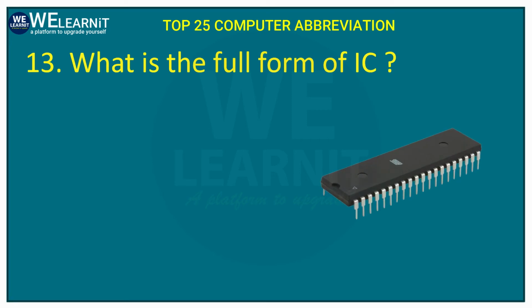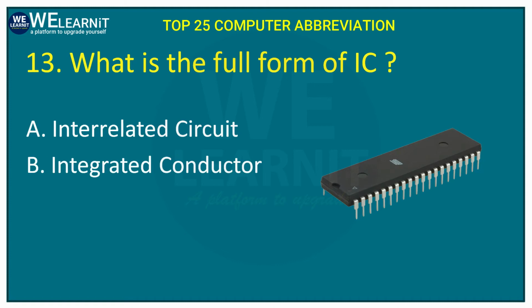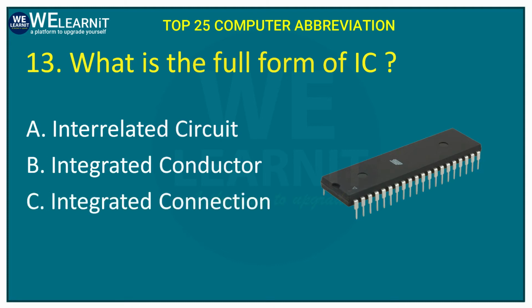IC is a device which is used in many electronic devices like mobiles, televisions, etc. Let's look at the options. Interrelated circuit, integrated conductor, integrated connection, or integrated circuit. And the correct answer of this question is option number D, and that is integrated circuit.